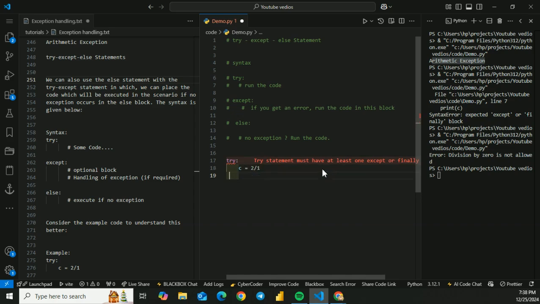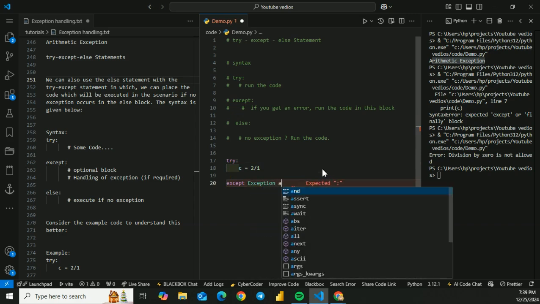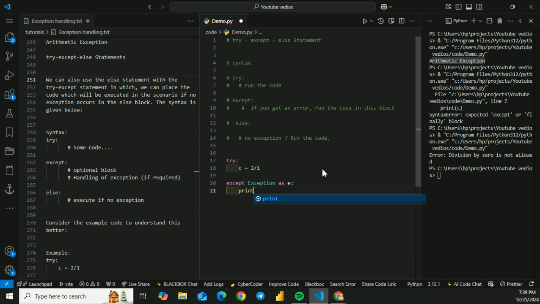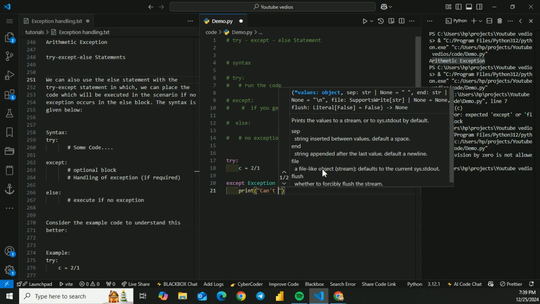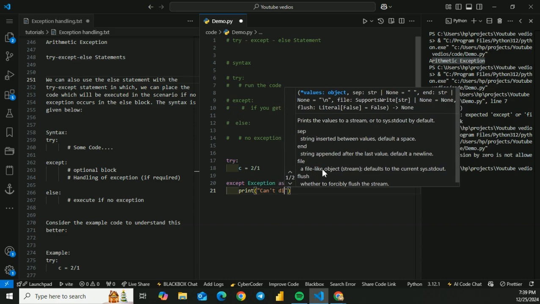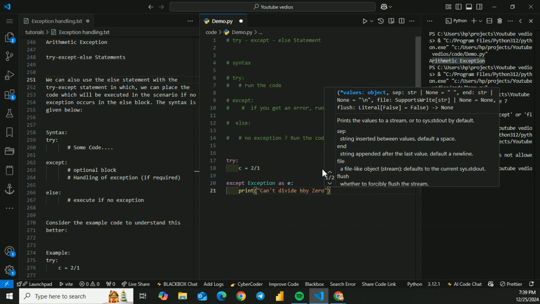Now let's say except Exception as e, where print can't divide by 0.